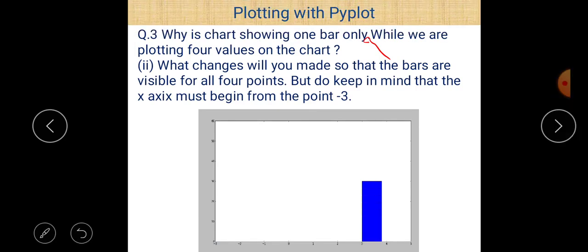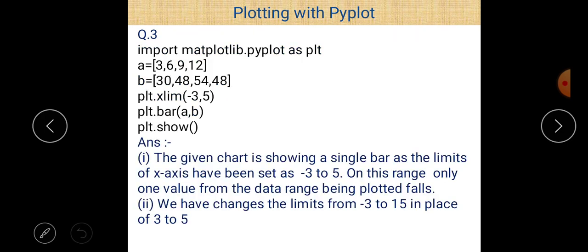Second is, what changes will you make so that the bars are visible for all 4 points, but do keep in mind that the x-axis must begin from the point -3. You can easily see in the question that x limit starts from -3, so we don't change this value. First of all, we have to plot a bar between A and B. So plt.bar(A, B) is a correct statement. plt.show() is also a correct statement. So there is no error as far as the last two statements are concerned.